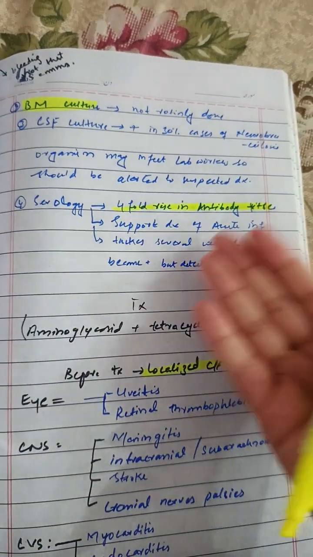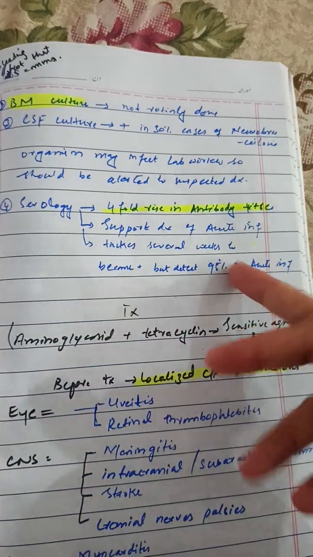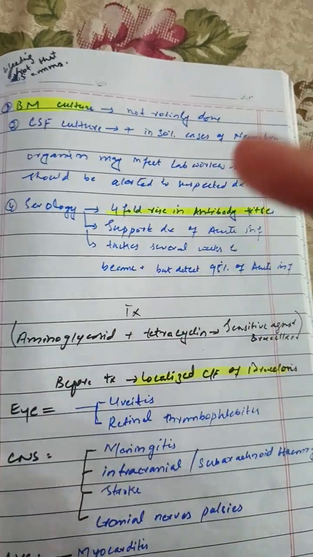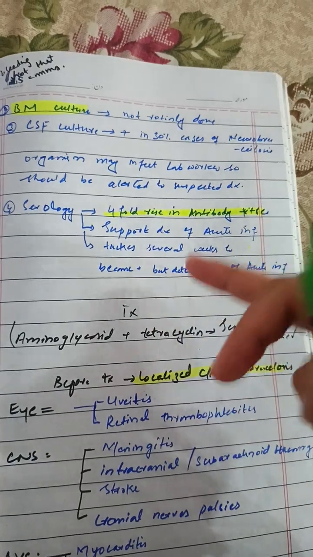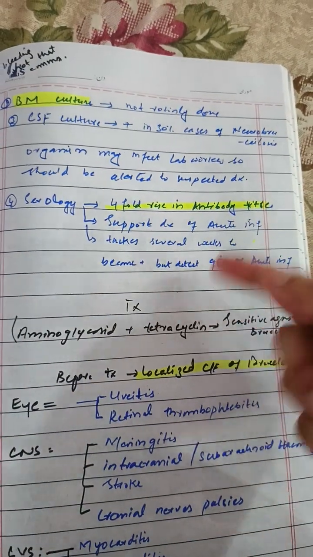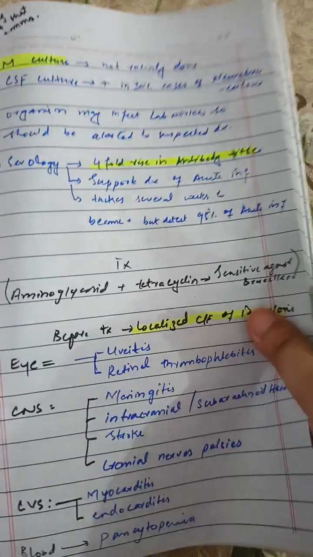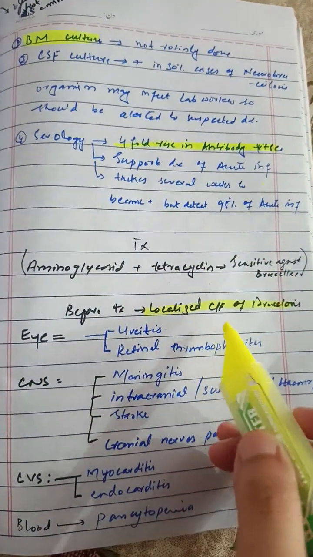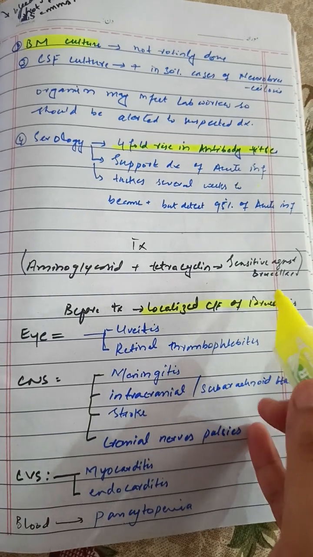The antibody will show us that there is acute infection in the body, and to confirm that acute infection we must do the blood culture, which is the specific and definitive diagnostic test for brucellosis. Now, before understanding the treatment, we have to understand the clinical features of brucellosis.